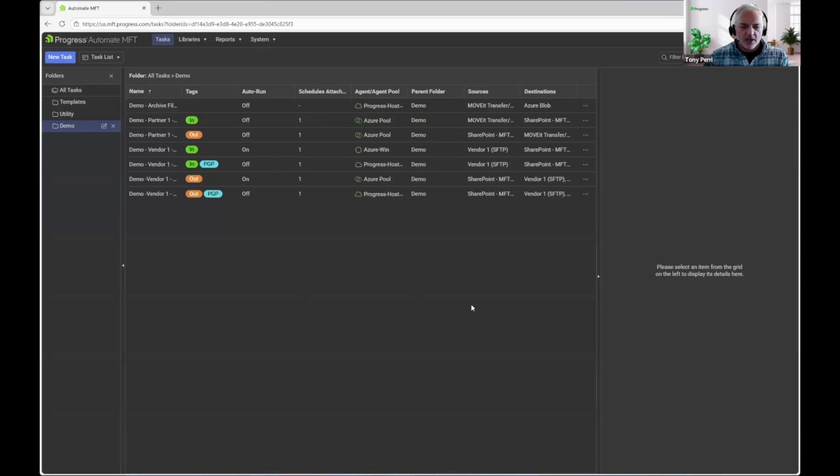Yep, just getting logged on here to Automate MFT. You may have noticed there, I just put in my email address and click log on. So I do have this environment tied into a single sign-on.